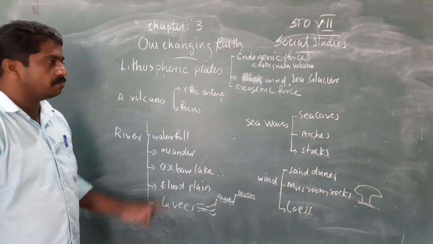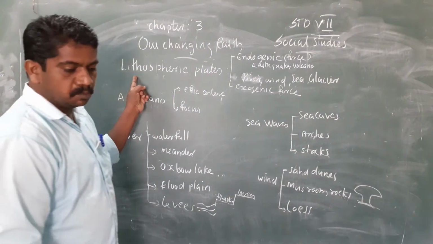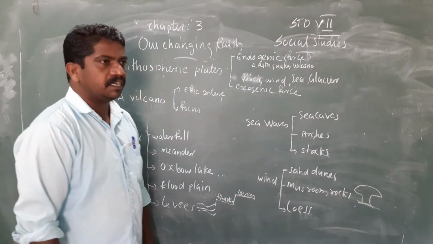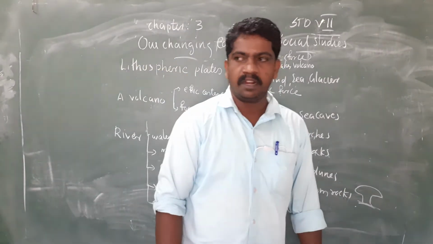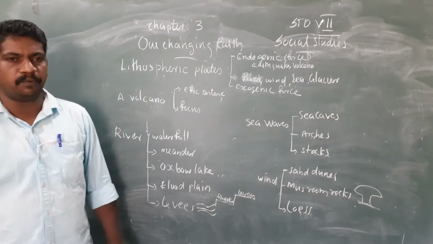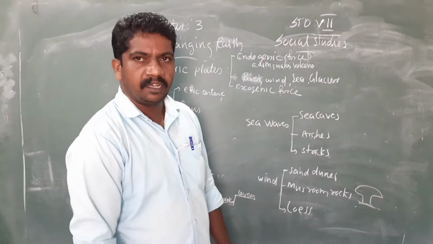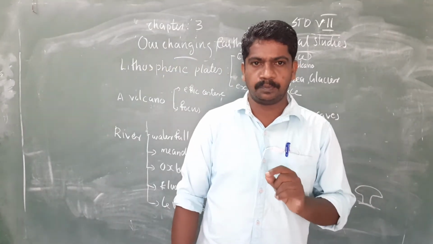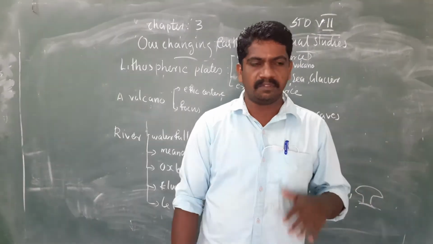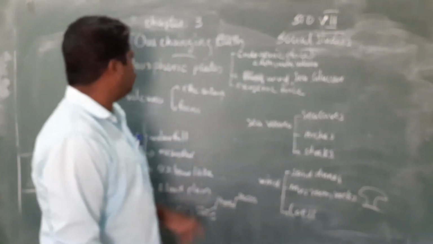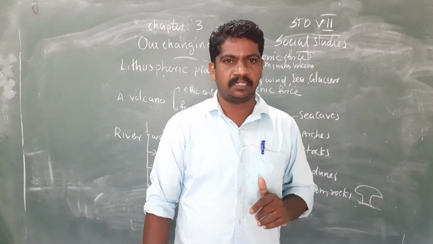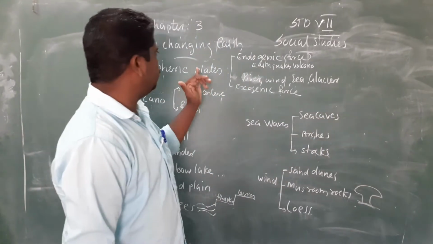Okay, listen here. First, you can see in your textbook, starting with the word called lithospheric plate. Our earth surface is made up of different plates. Okay, our earth surface is made up of different plates called lithospheric plates. Lithosphere, you know, the hard surface is called lithosphere. This lithosphere where we live is made up of different plates. Okay, the sudden changes or movement of these plates cause different changes.